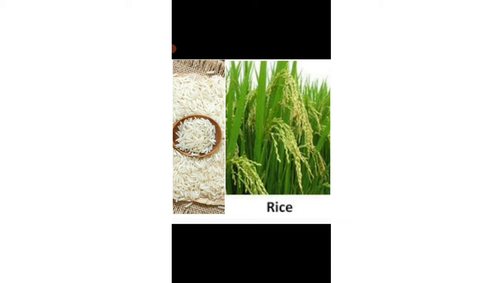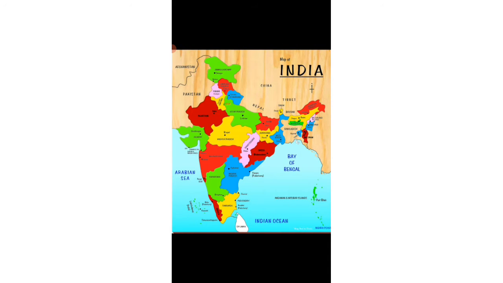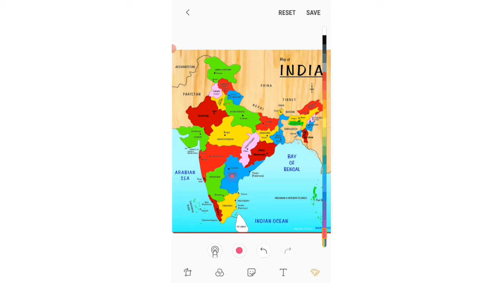So rice is grown in Andhra Pradesh, Assam, Chhattisgarh, Karnataka, Kerala, Odisha, Tamil Nadu, Punjab and West Bengal.